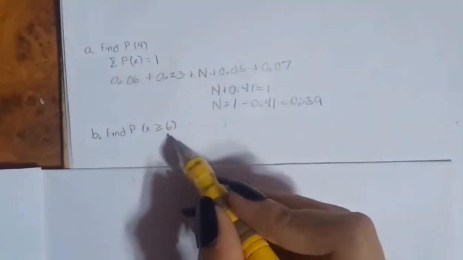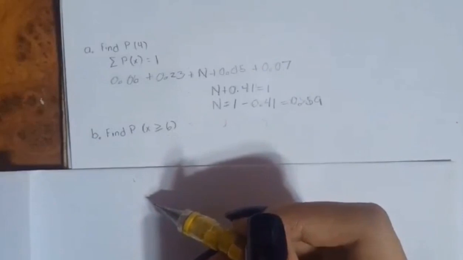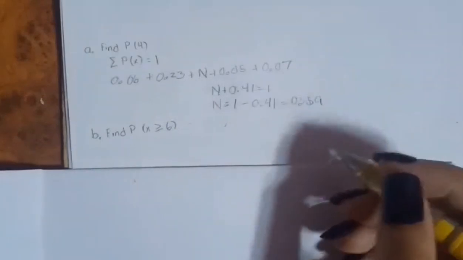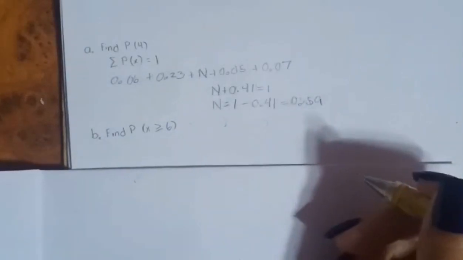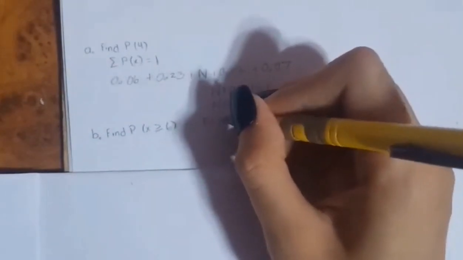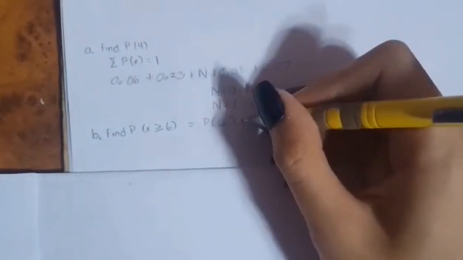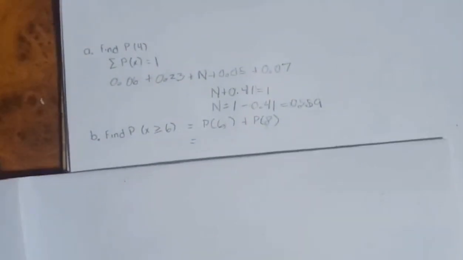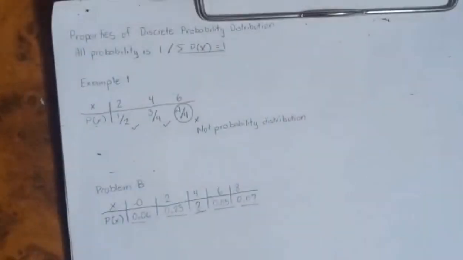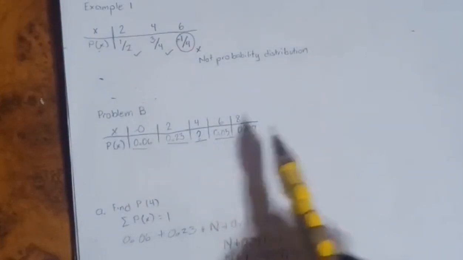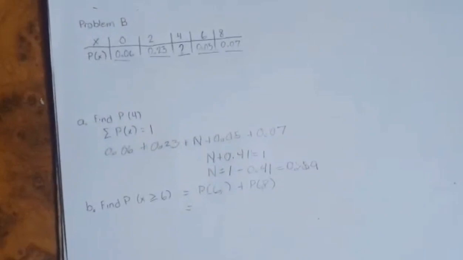So how do we find this? Since it's looking for greater than 6 or is equal to 6, we have to get P6 plus P8. So from this chart right here, we'll get 0.5 and 0.7 because we need those.